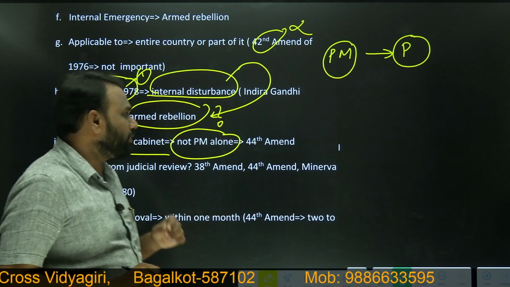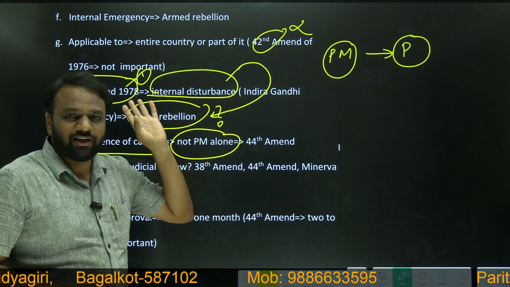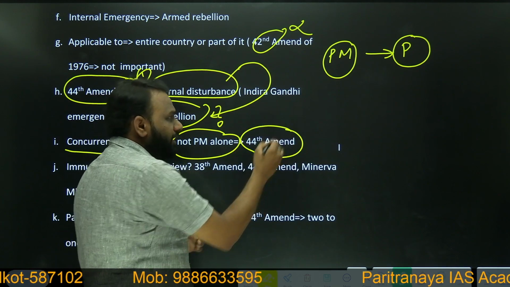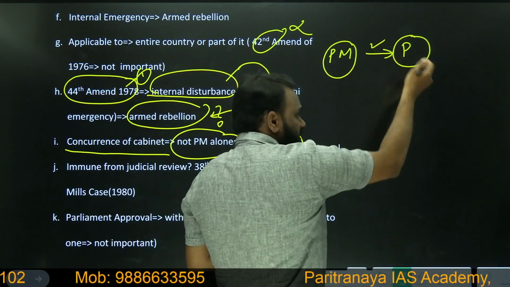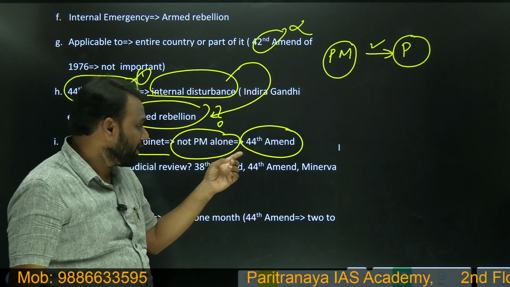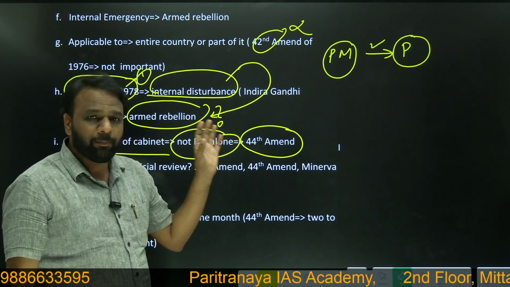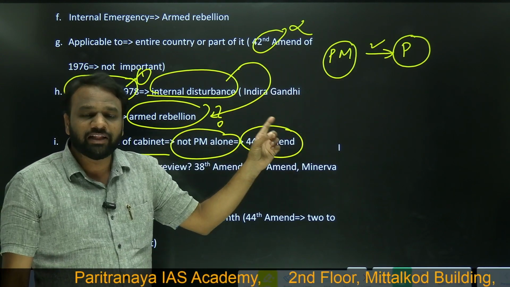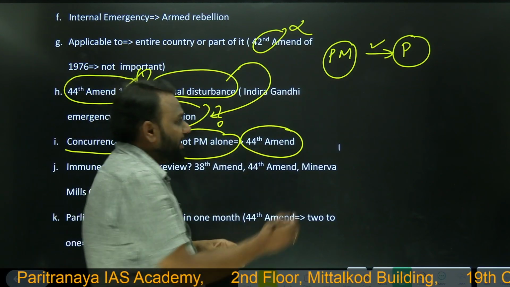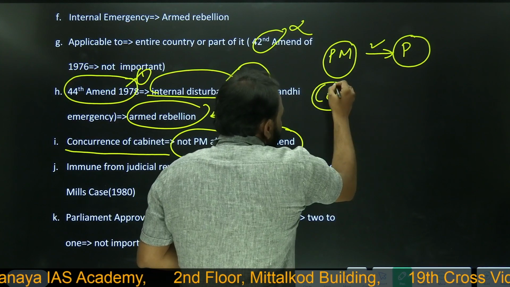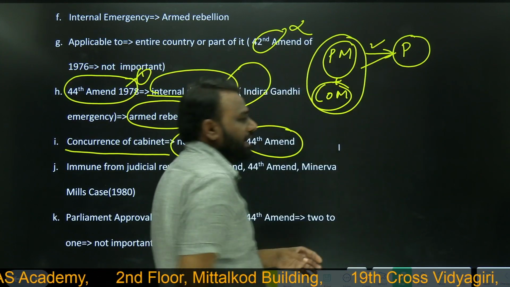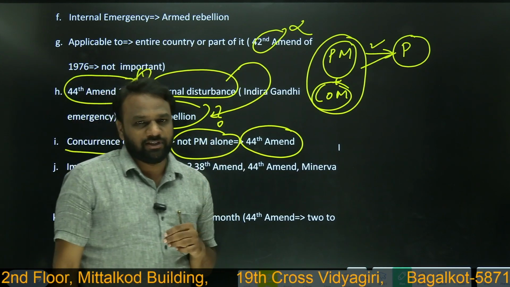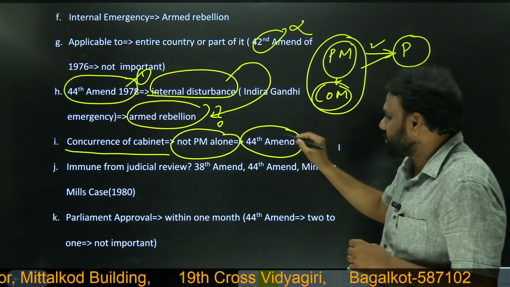Now the thing that we need to note here is whether the Prime Minister alone can advise the president. No. Before the 44th amendment, if the Prime Minister advised the president, then the president could declare emergency. But in the 44th amendment, a provision was inserted. What was that? If the Prime Minister alone recommends the president to declare emergency, then it is not binding on the president. When the entire council of ministers headed by the Prime Minister writes a letter to the president, then it will be binding on the president to declare national emergency. So again, this provision was added through the 44th amendment.